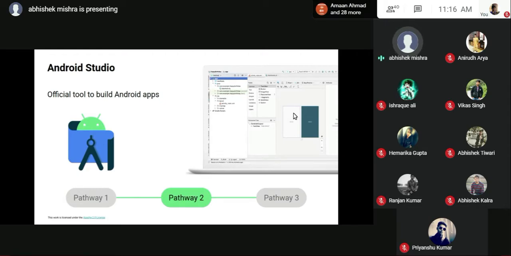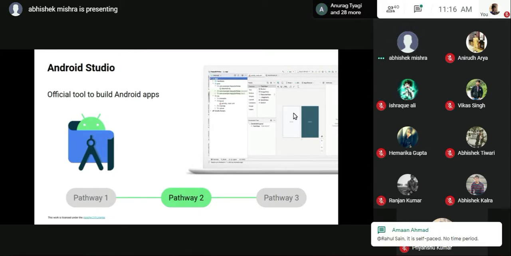Now, basically, this is the tool that you require to build your Android application. This is what Android Studio looks like. I'll show you the live example. I have it installed on my system itself. And there are some shortcomings in Android Studio. I'll introduce you to the layout, how it works, and so on.